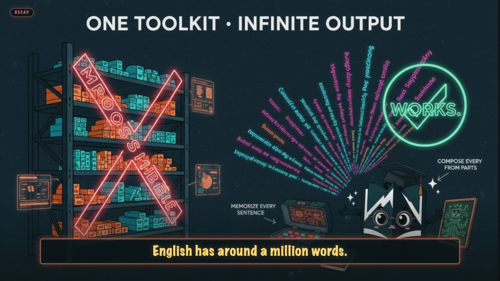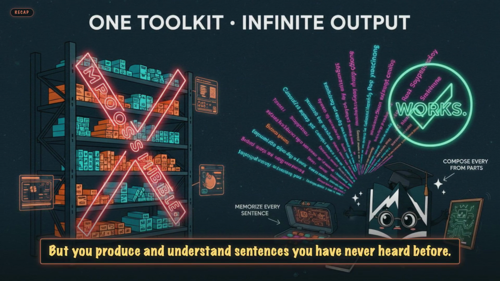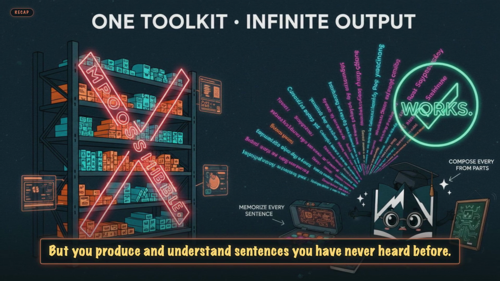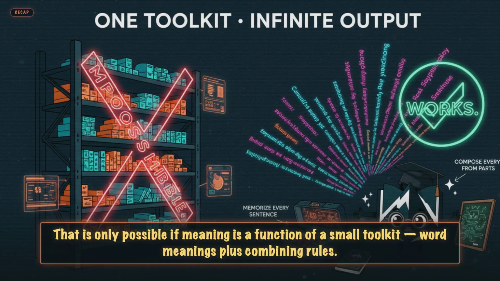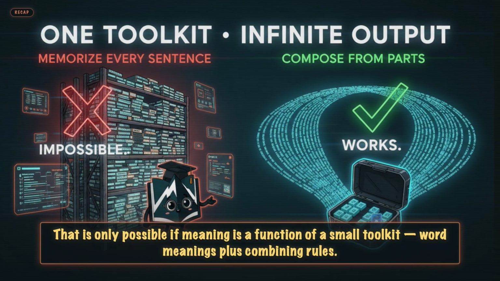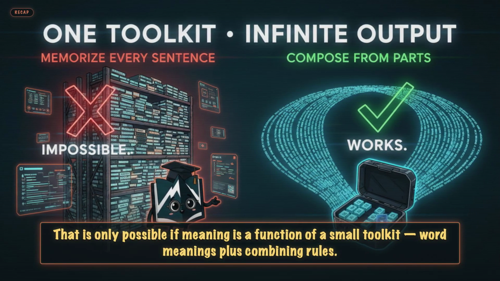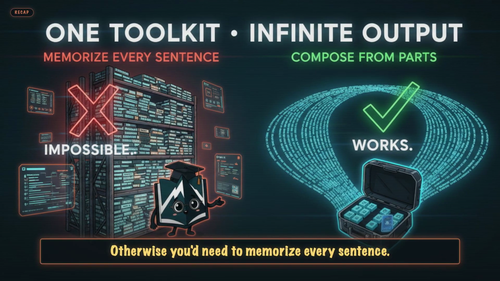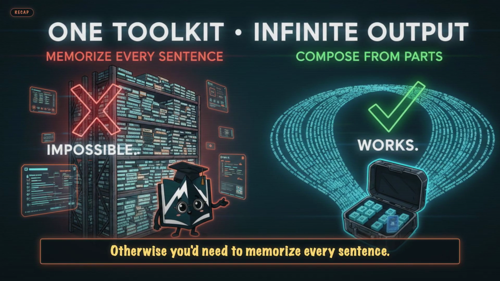English has around 1 million words. But you produce and understand sentences you have never heard before, every single day. That is only possible if meaning is a function of a small toolkit: word meanings plus combining rules. Otherwise, you'd need to memorize every sentence, and nobody can memorize infinity.